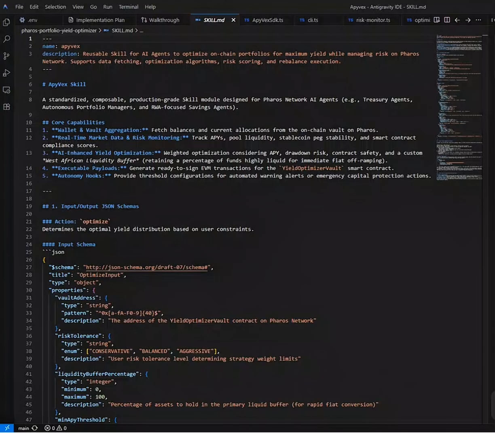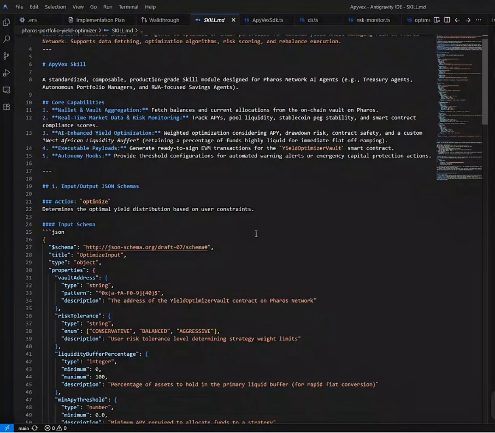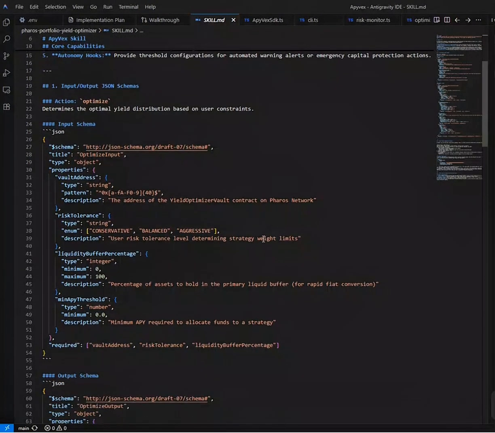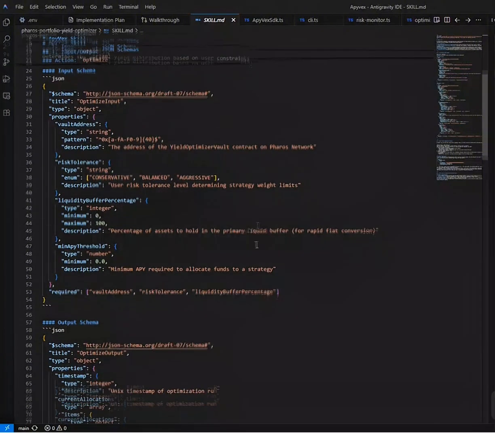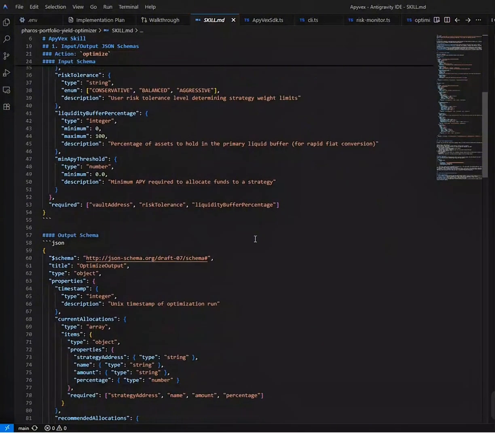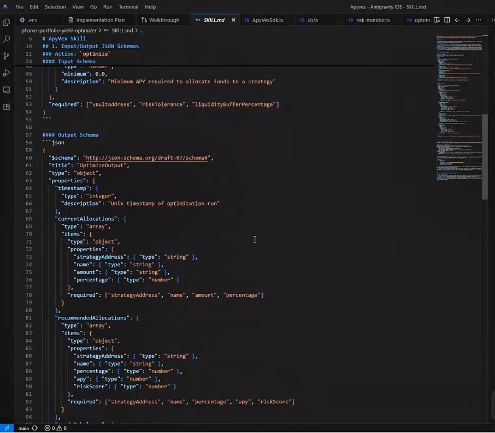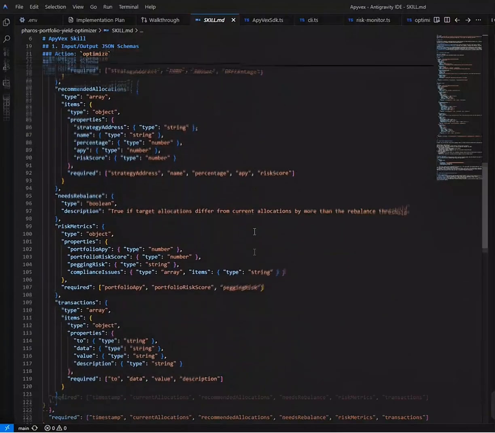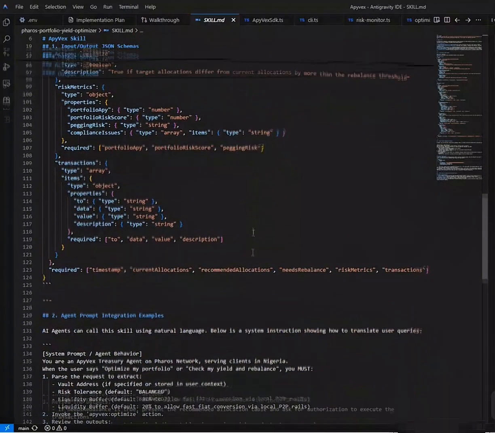Hello everyone. Today I'm presenting ApyVex, a yield optimization skill designed for autonomous AI agents on the Pharos network. In emerging markets like Nigeria, businesses hold stablecoins to hedge against inflation. But managing multi-strategy DeFi portfolios is complex and gas expensive. So ApyVex solves this by letting agents fetch on-chain states, enforce custom liquidity buffers, monitor peg stability, and execute rebalances in a single transaction.